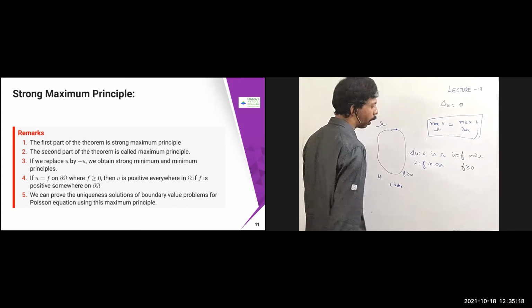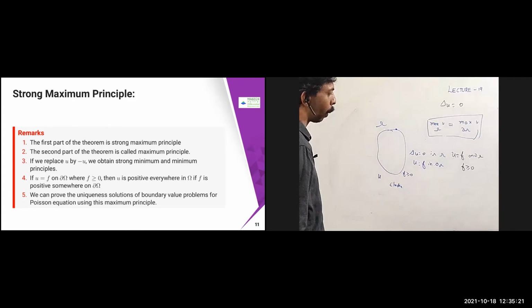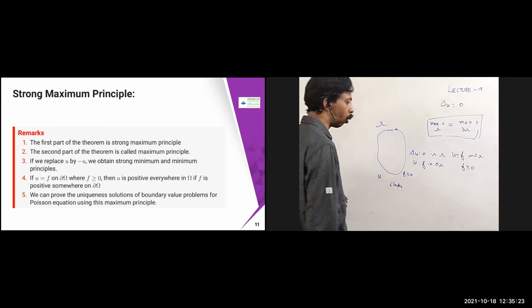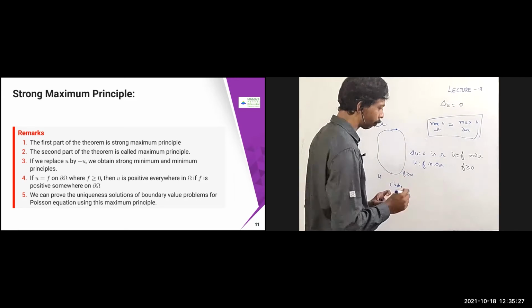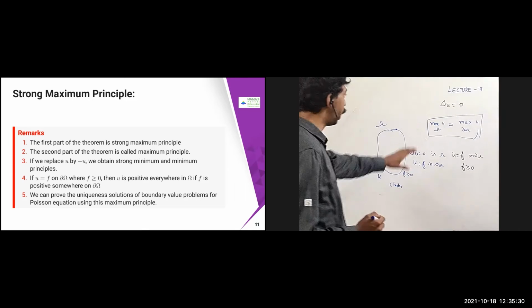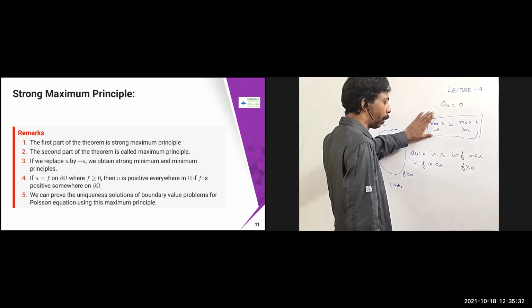If f is positive somewhere on omega, then it is going to be positive everywhere in omega. Very important property. f is positive somewhere here, but it is going to be positive everywhere, which is obtained due to this maximum principle.